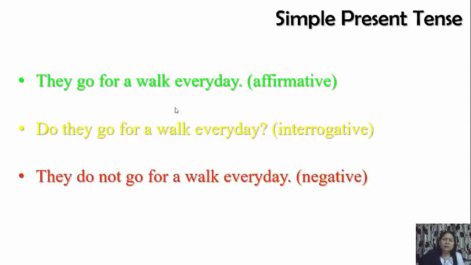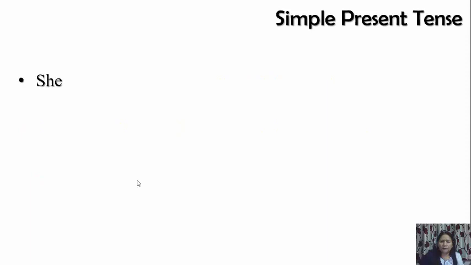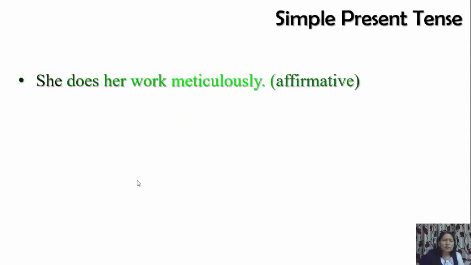Now we will look at another example. Here you see we are using do. Here also we are using do. Do they? They do not. Now we will take one example of singular subject. That is also simple present tense. She does her work meticulously. Meticulously means very carefully. Now she does her work. Let's look at it. She is singular subject. So we have added es with do.